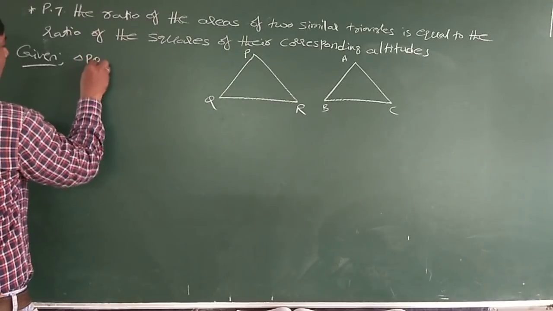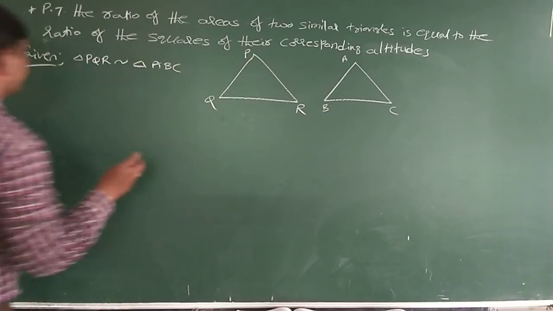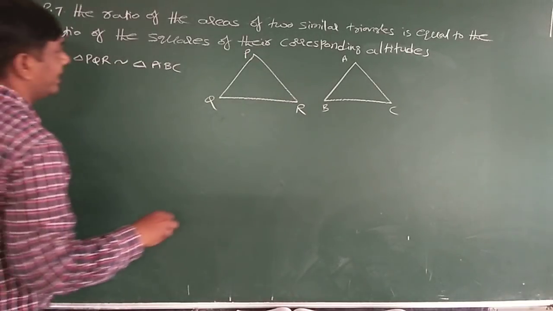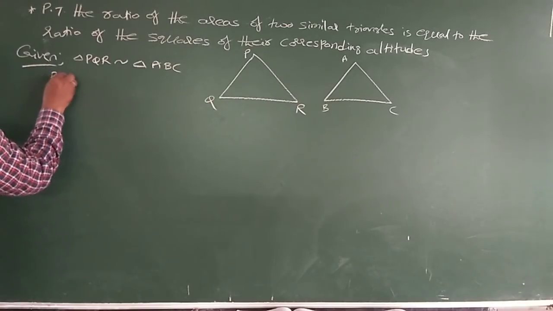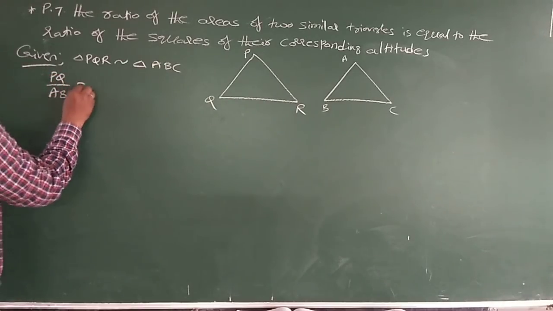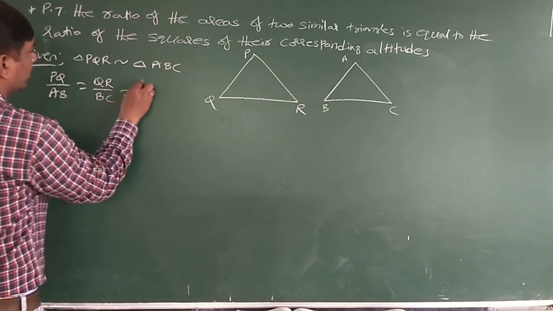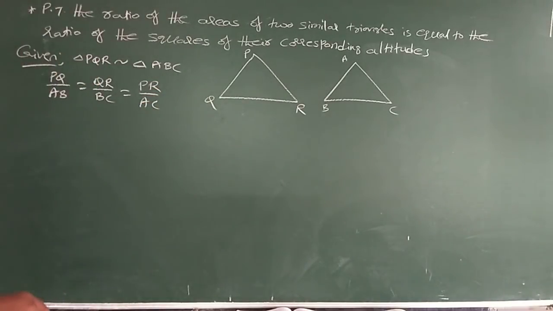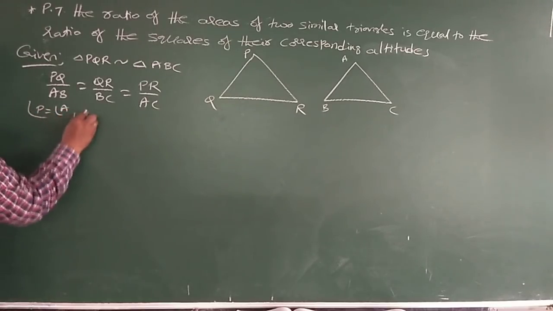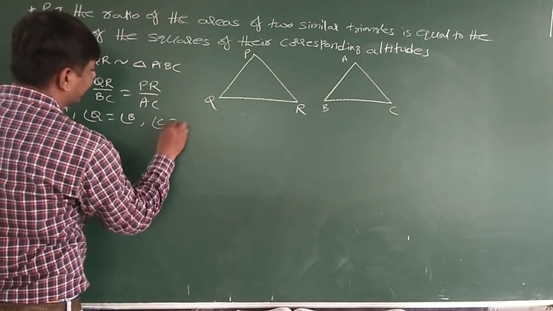Since they are similar, the ratios are equal. So PQ by AB is equal to QR by BC is equal to PR by AC. And also angle P is equal to angle A, angle Q is equal to angle B, angle R is equal to angle C.